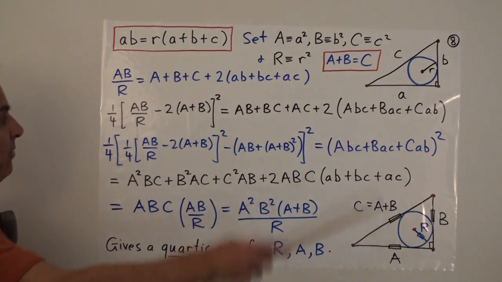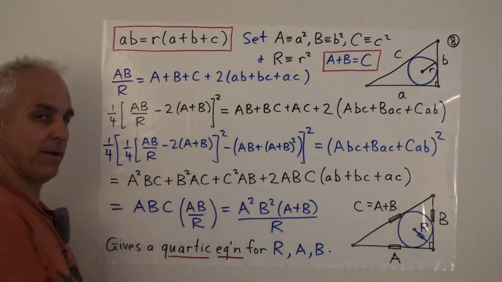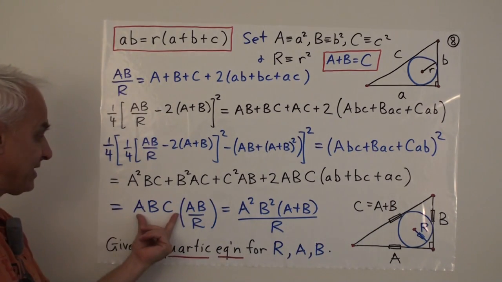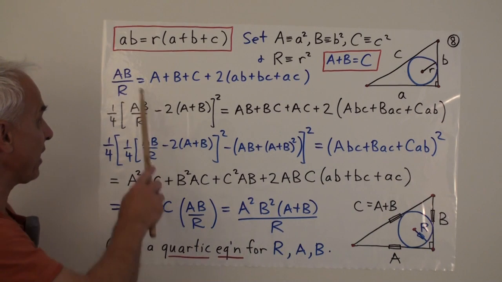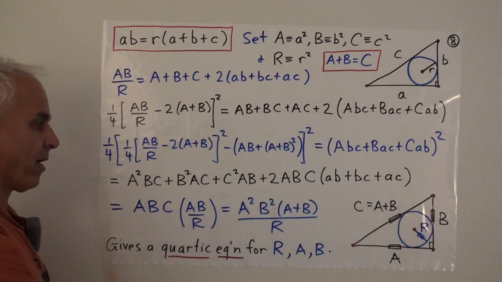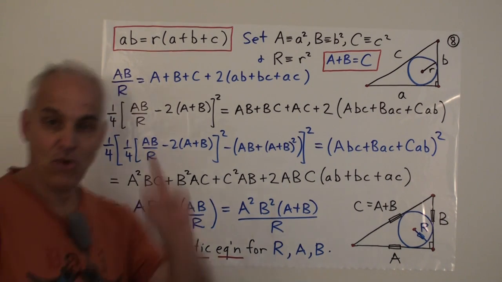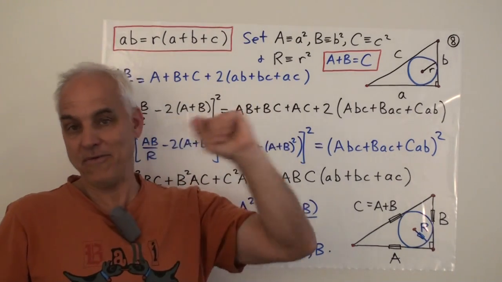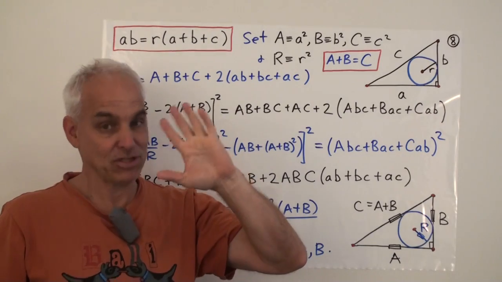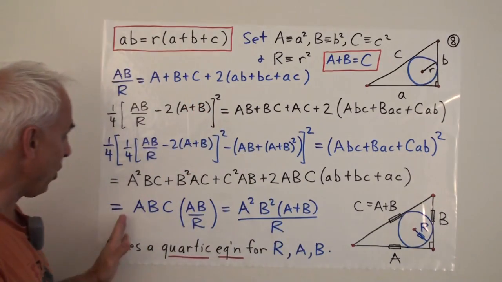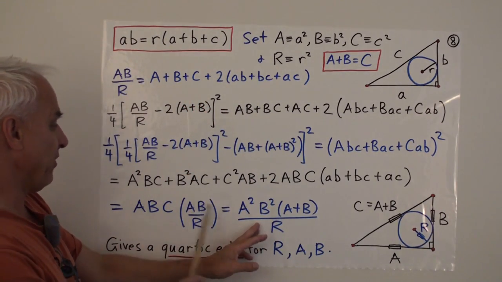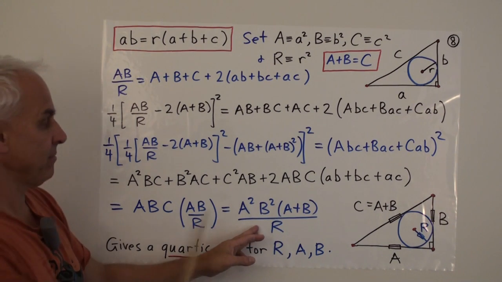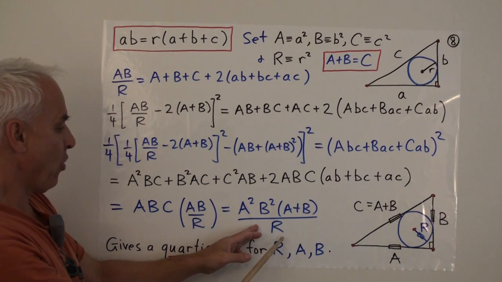That's exactly what we have right here. Right? So if we take this right-hand side and we pull out a factor of ABC, then what's left is exactly AB over R. So we don't have to square anymore. We just use a previous equation that we've already established. Much easier. And now, lo and behold, this simplifies to a squared, b squared, a plus b, because we can get rid of the c, a plus b, over r.